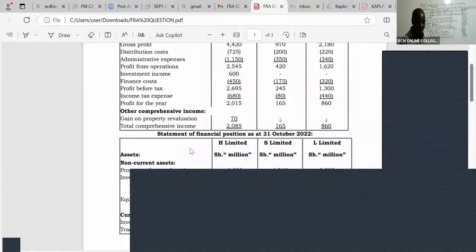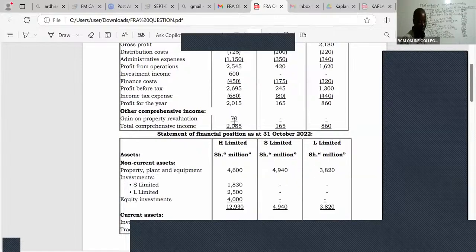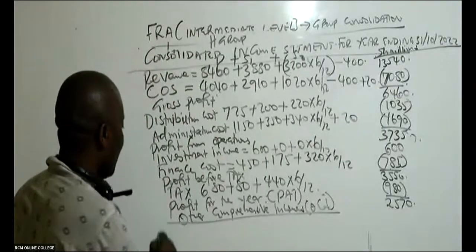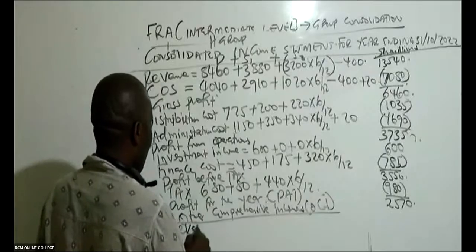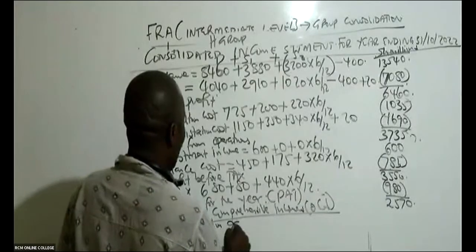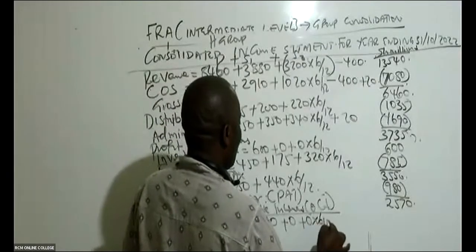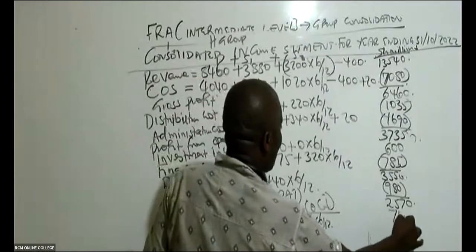Here we are given other comprehensive incomes, gain on property revaluation, 70. So we have a revaluation gain: 70 plus 0 plus 0 times 6/12, which will still end up giving us 70.